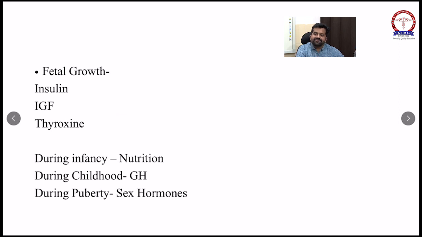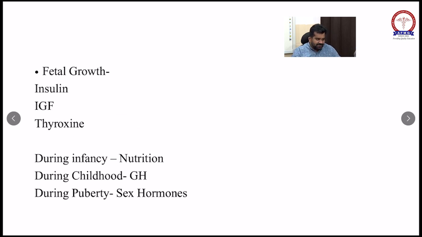So why has nature given us fontanelles? The reason is, during the first year of life, the baby's brain size will be doubled, and if the skull had immature sutures, there would be no proper space available for the growing brain. So during the first year of life, the fontanelles help in expanding the brain tissue.